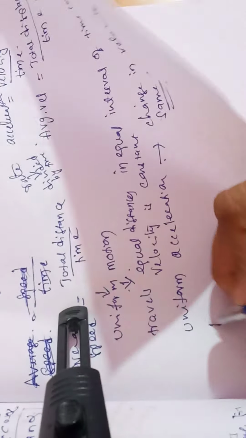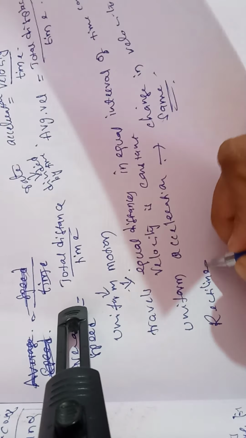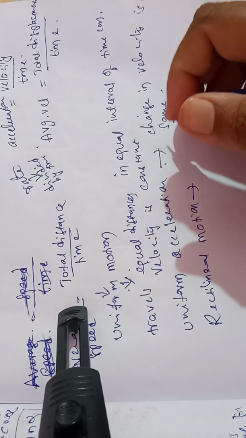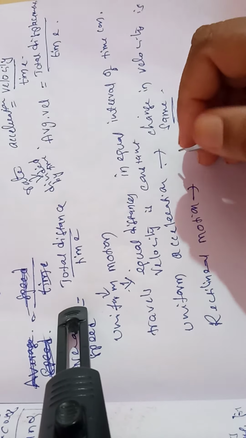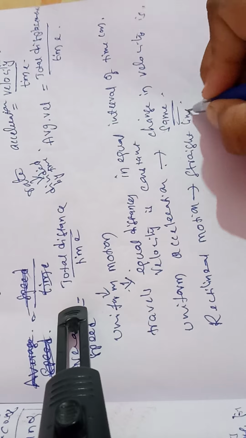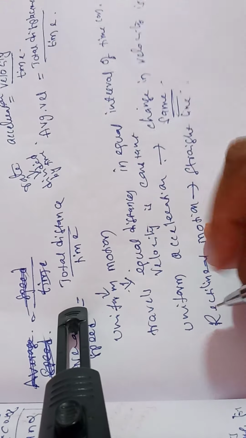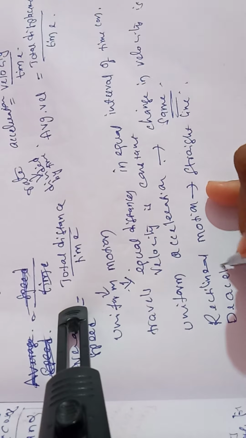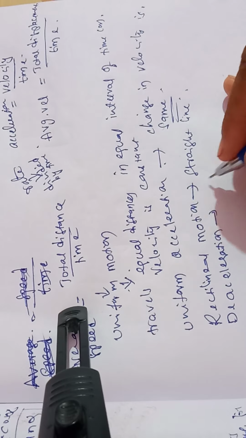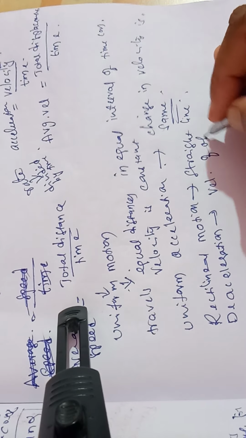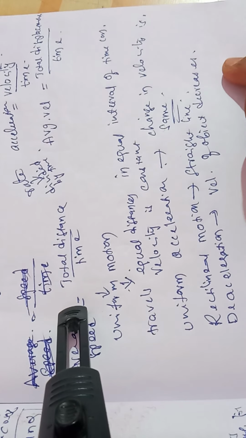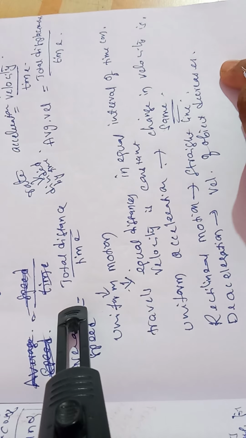Now next, rectilinear motion. Rectilinear means a straight line. So if the motion of the body is along a straight line, we call it rectilinear motion. Next, deceleration. Deceleration means if the velocity of an object or a body decreases, we call it deceleration.